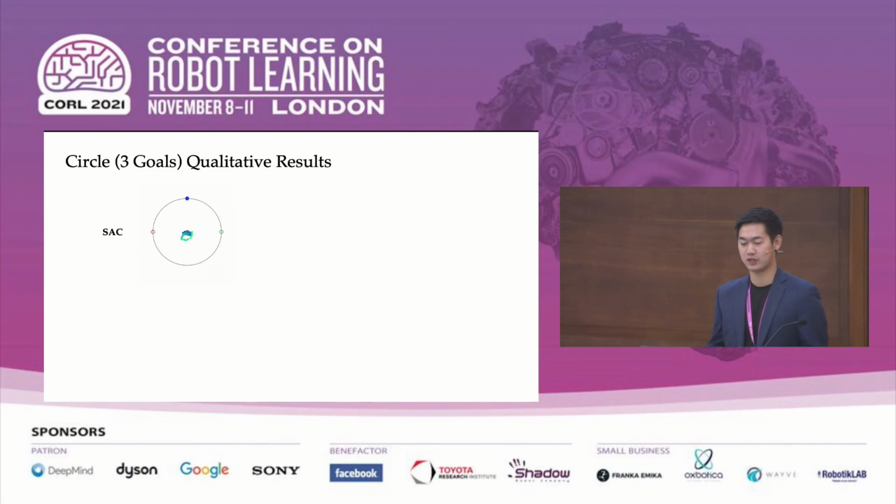So for some qualitative results here, the first we have here is soft actor critic. And so recall that soft actor critic does not model the opponent strategy at all. And so the local optimum is to move towards the centroid of the 3 goals when the true goal is unknown.